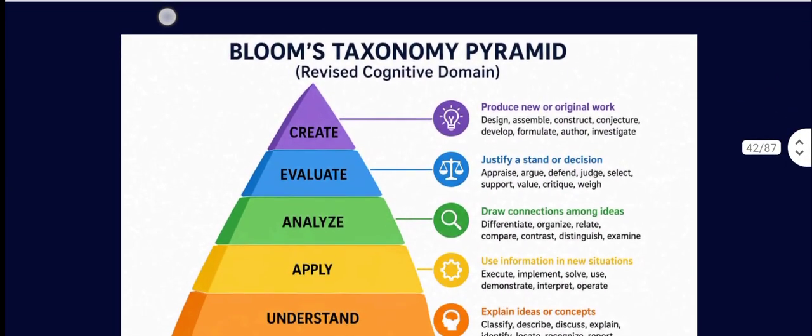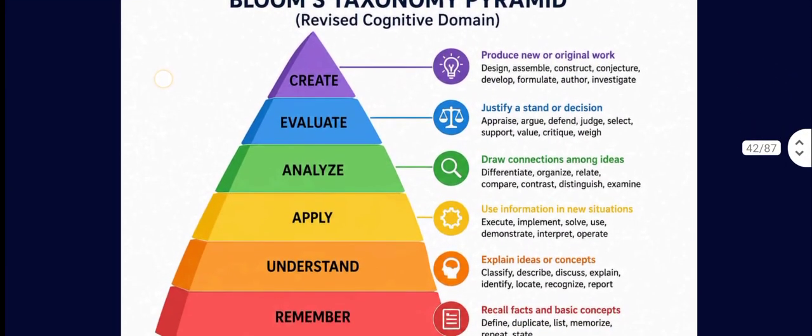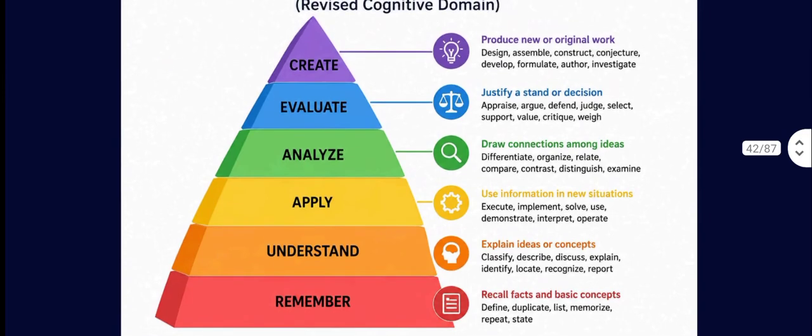Here is the Bloom's taxonomy pyramid. First is remember: recall facts and basic concepts; define, duplicate, list, memorize, repeat, state. Then comes understanding: can you explain the ideas and concepts; classify, describe, discuss, explain, identify, locate, recognize, report. Then apply: use information in new situations; execute, implement, solve, use, demonstrate, interpret, and operate.